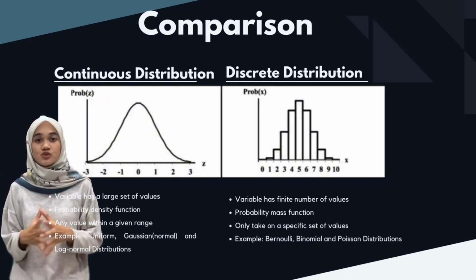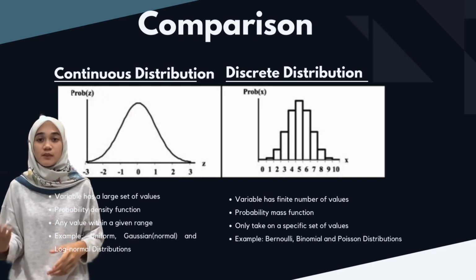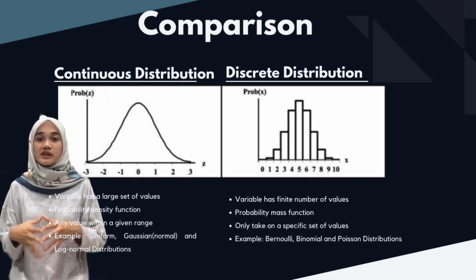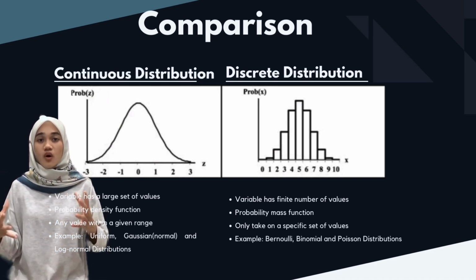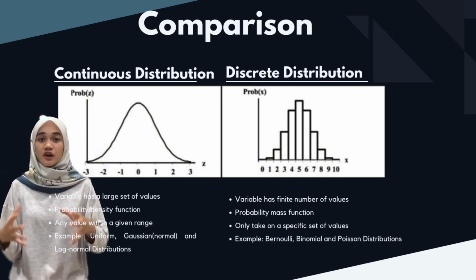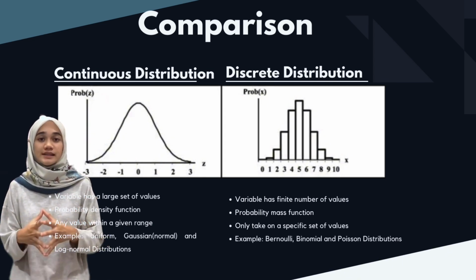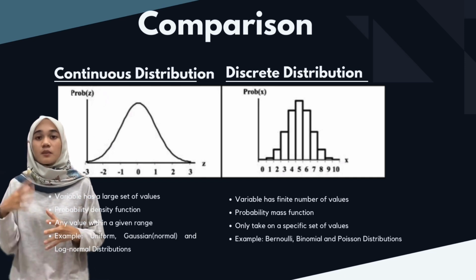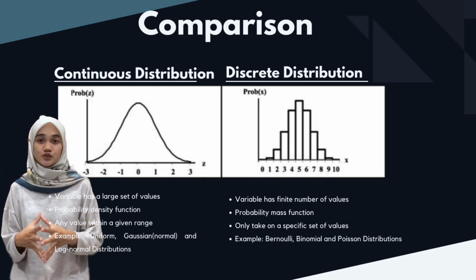We use discrete distributions to estimate the chance that a particular investing outcome is more or less likely to happen. Examples of discrete distributions are the Bernoulli, binomial and Poisson distributions.